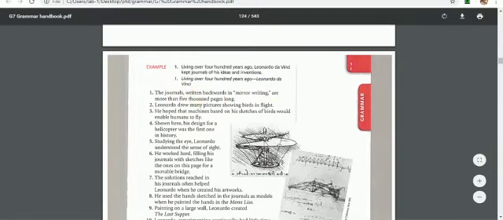So we have here some exercises, and we're going to identify each of the participle phrases. The first sentence: the journals written backwards in mirror writing are more than 5,000 pages long. We have here written. Written is the participle, and we have this phrase, written backwards in mirror writing. So that is the phrase.